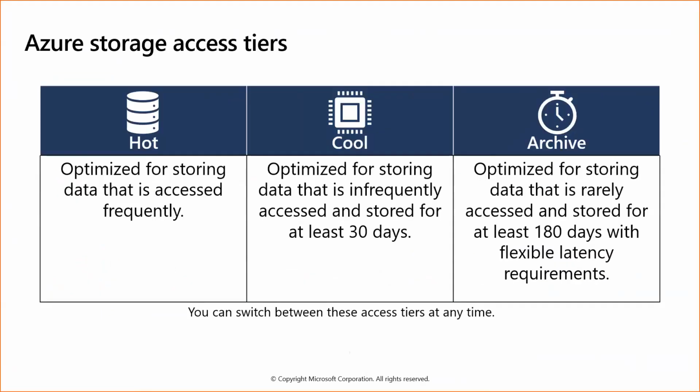Access tiers. There are three types of access when you have stored any data in Azure storage. One is hot access, one is cool access, and the third one is archive. So there are three types of data.